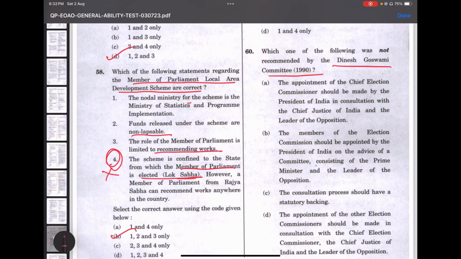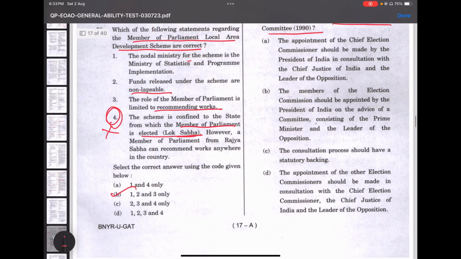We have a very vague memory of the Dinesh Goswami committee. So let's read again. The appointment of the Chief Election Commissioner should be made by the President of India in consultation with the Chief Justice of India and the Leader of Opposition. No, it's not right.